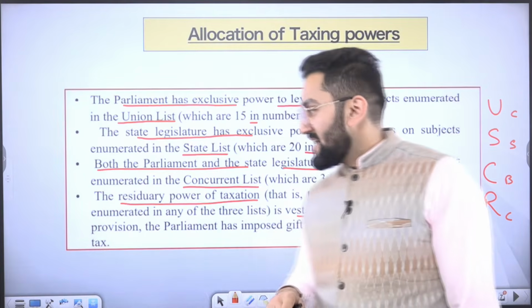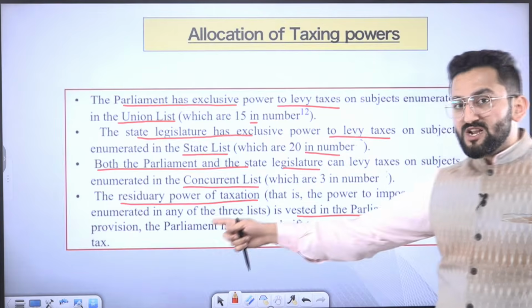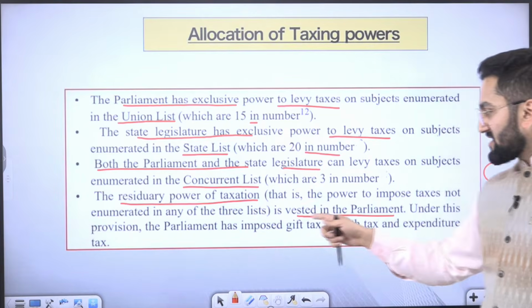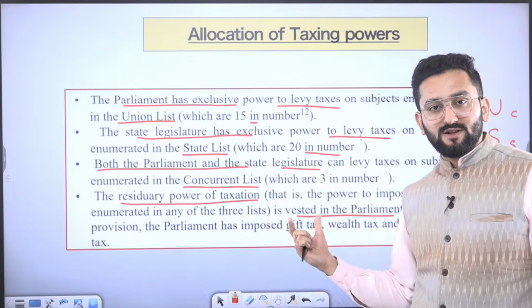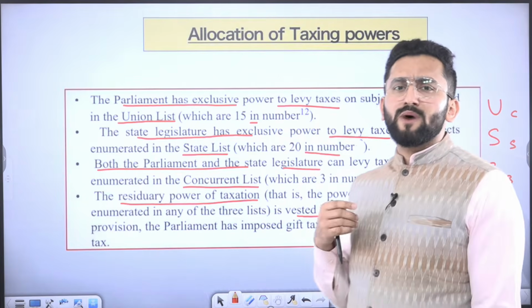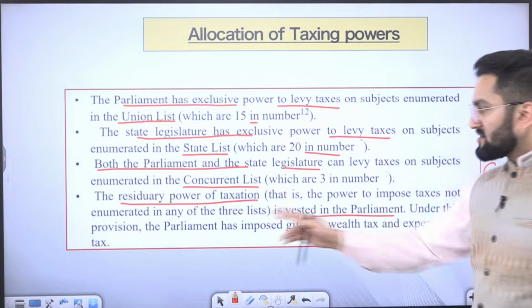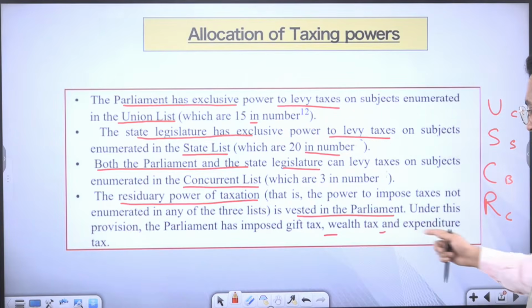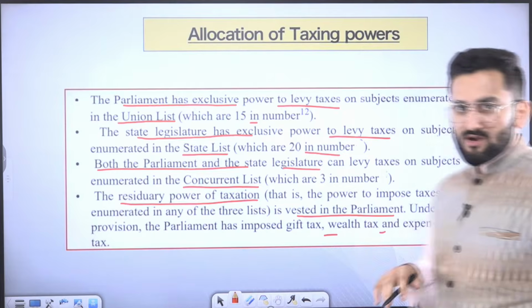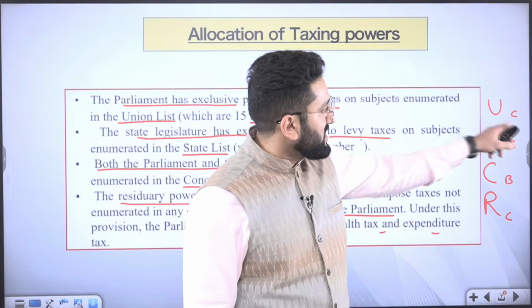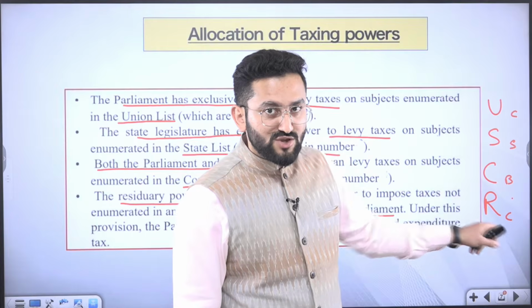So the residuary power of taxation, that is, the power to impose tax not enumerated in any of the three lists, is vested with Parliament. If Parliament wants to give this power to any other authority, that is Parliament's prerogative. Under this provision, the Parliament has imposed gift tax, wealth tax and expenditure tax. So I hope the allocation of taxes is clear to you. Union, center; state, state; concurrent, both; and when it comes to residuary, center.